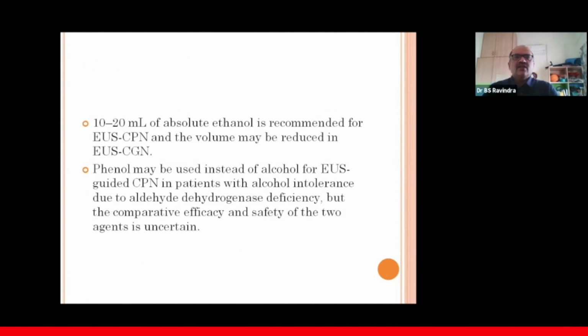And then 10 to 20 ml of absolute ethanol is recommended for celiac plexus neurolysis. Volume may be reduced in CGN, that is celiac ganglia neurolysis. If you find a ganglia, you can inject individually 1 to 2 ml. And phenol may be used instead of alcohol, especially if they have an alcohol intolerance due to aldehyde dehydrogenase deficiency. But the comparative efficacy and safety of the two agents are still not certain.